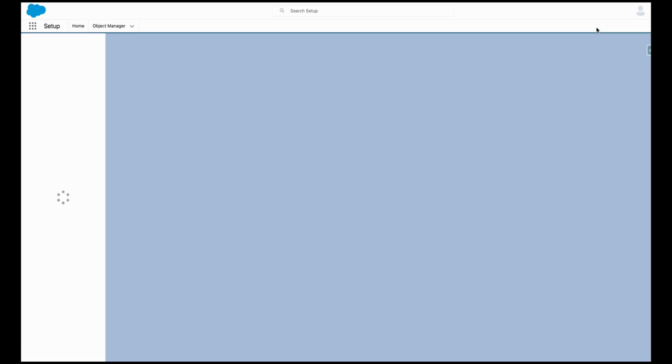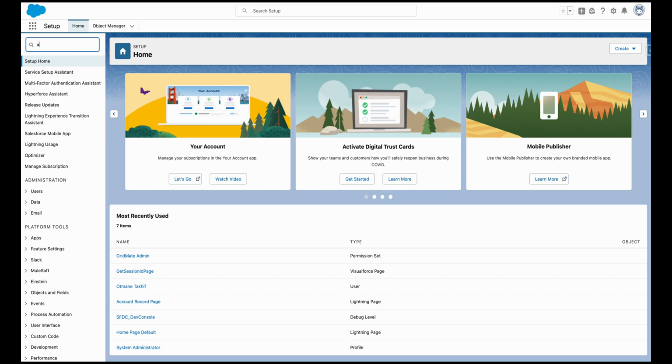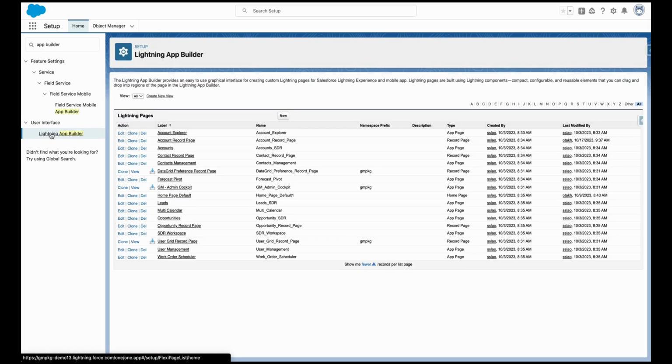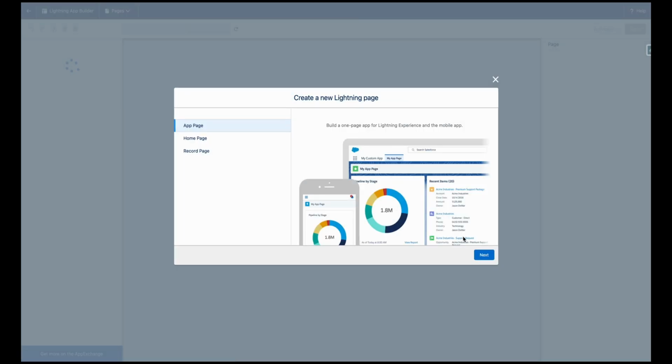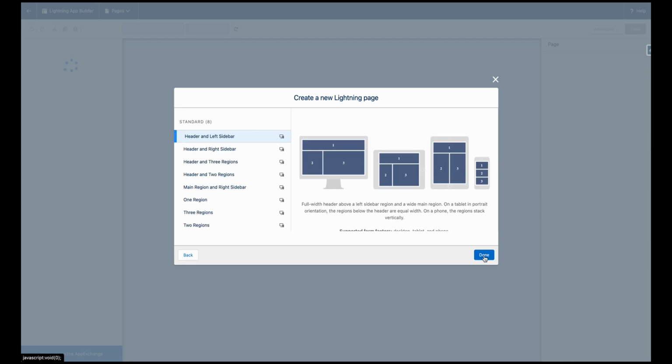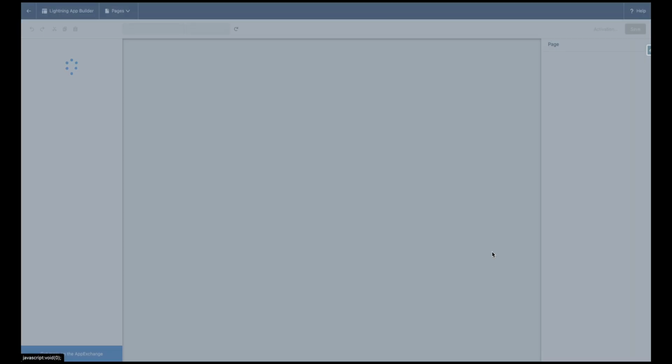First go to Setup and in the Quick Search box, type App Builder. Click New. Select the app page and click Next. Set GMOP Management as a label. Select one region and hit the Next button.